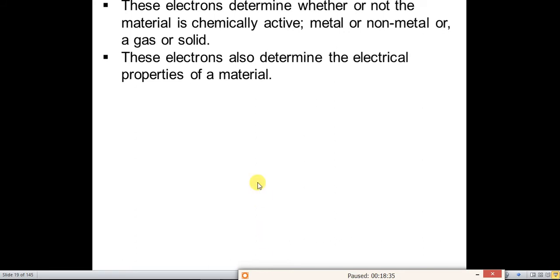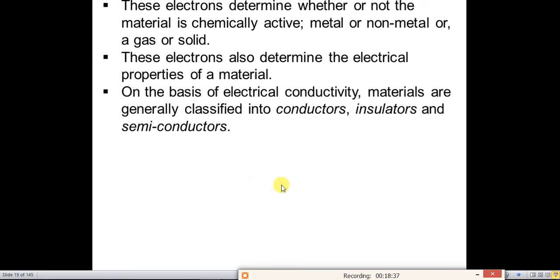So, on the basis of electrical conductivity, the materials are generally classified as conductors, insulators, and semiconductors. We will see each one in detail.